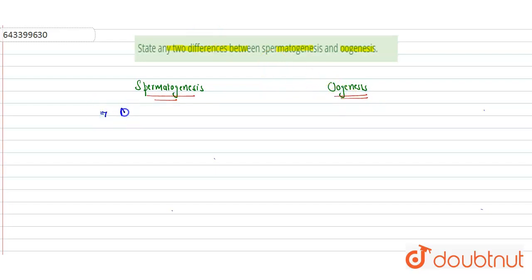Spermatogenesis is a process involved in the male reproductive system. It's a part of male reproduction. While oogenesis is a part of female reproduction. It is a process involved in female reproduction.